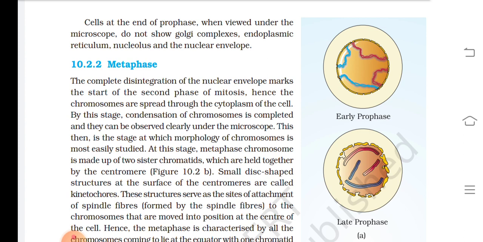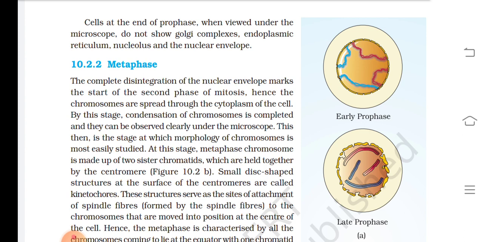10.2.2 Metaphase. The complete disintegration of the nuclear envelope marks the start of the second phase of mitosis. Hence, the chromosomes are spread through the cytoplasm of the cell by this stage. Condensation of chromosome is completed and they can be observed clearly under the microscope. This then is the stage at which morphology of chromosome is most easily studied.